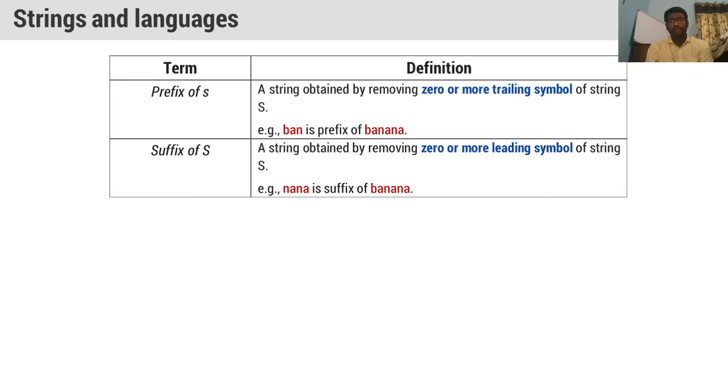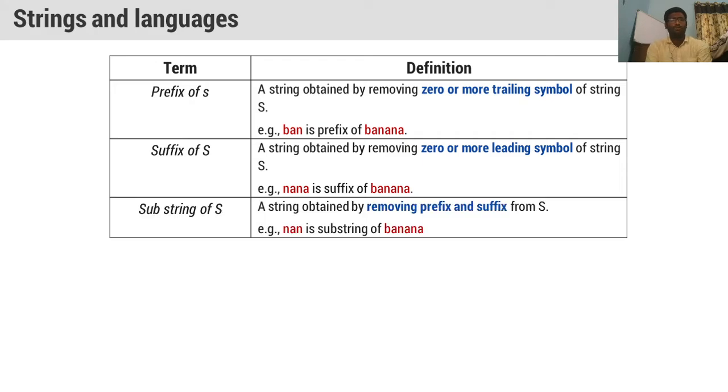When we leave the leading symbols, in the sense the symbols which come in the beginning, that gives a suffix. In the same example, banana, we have not taken the starting symbols, which are the leading symbols, and finally we have taken 4 characters, NANA. Those 4 characters are considered a suffix of s.